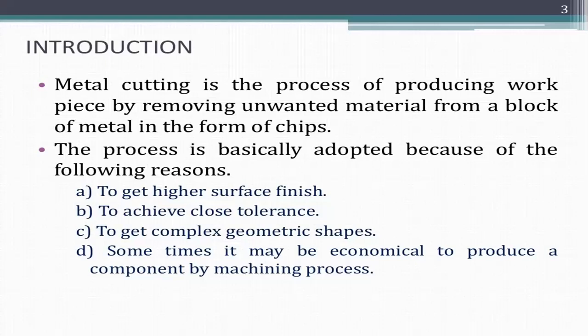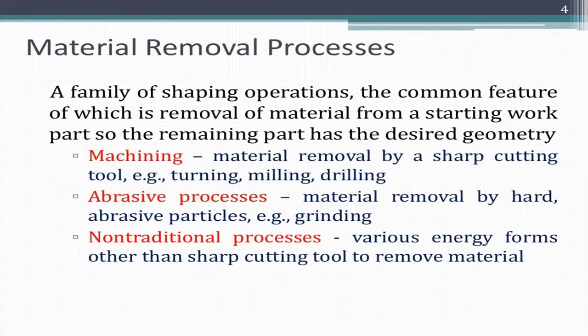Metal cutting is a process of producing a workpiece by removing the unwanted material from a block of material in the form of chips. This process can be adopted for the following reasons: to achieve a surface finish, to achieve close tolerance, to get complex geometric shapes, and it may be economical to produce a component by a machining process.